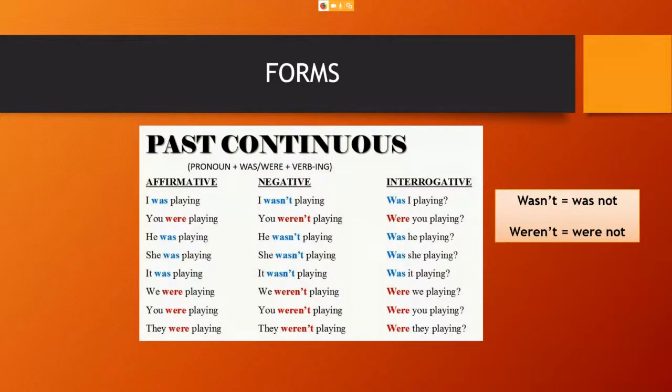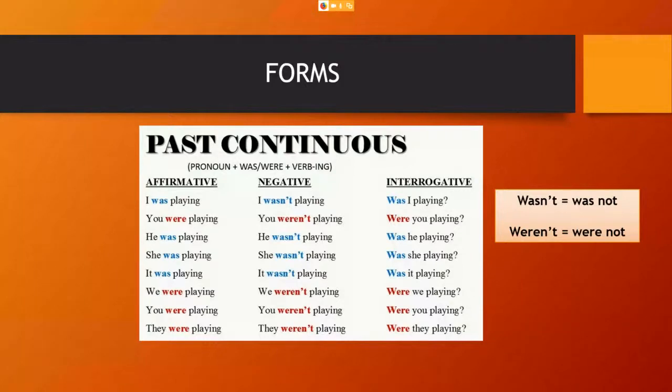In the interrogative form, the only thing that we do is to change position between the to be and the subject. Okay? The subject and the verb to be change position. Was I playing? Were you playing? Was he playing?